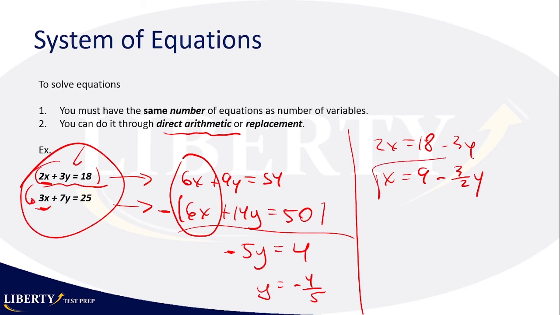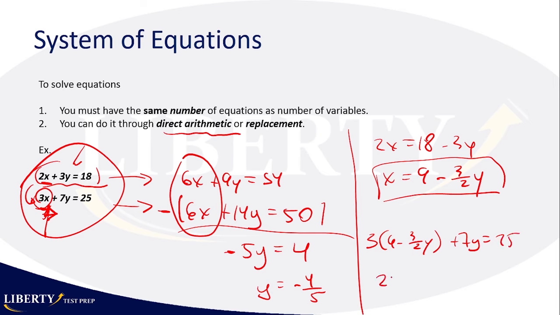Okay, so that's my value for x, and I would substitute that x into this place here. Yes, x, this one. So I'm going to say 9 minus 3/2 y plus 7y is equal to 25. That's what I'm going to say, right? So here we have 27 minus 9/2 y plus 7y is equal to 25, all right? So here we have minus 2, this one minus 2, and then let me use this space here on top. We have minus 9/2 y plus 7y is equal to minus 2, all right?